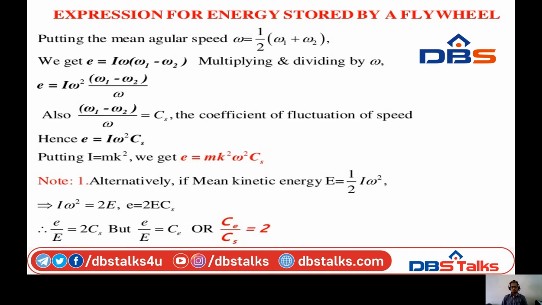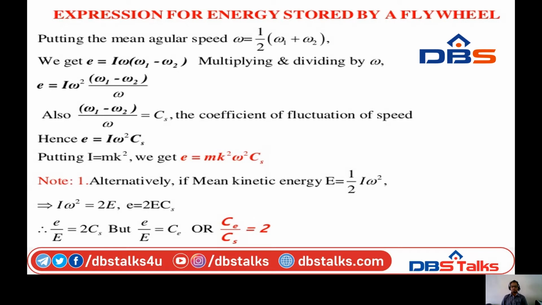Hence E, that means the coefficient of fluctuation of energy, is equal to I omega square into C suffix s. There, the moment of inertia I we can call as m k square. So by substituting that, we get E is equal to m k square omega square C suffix s.